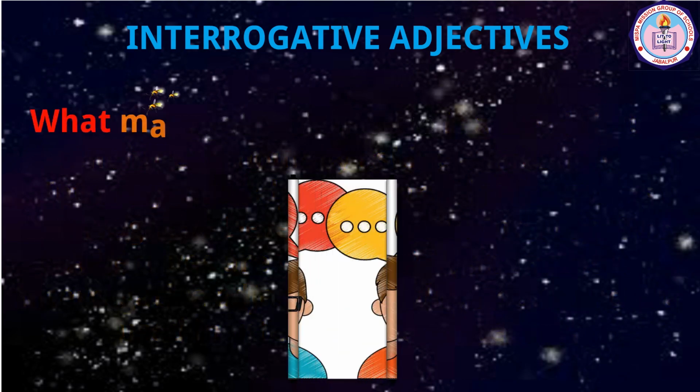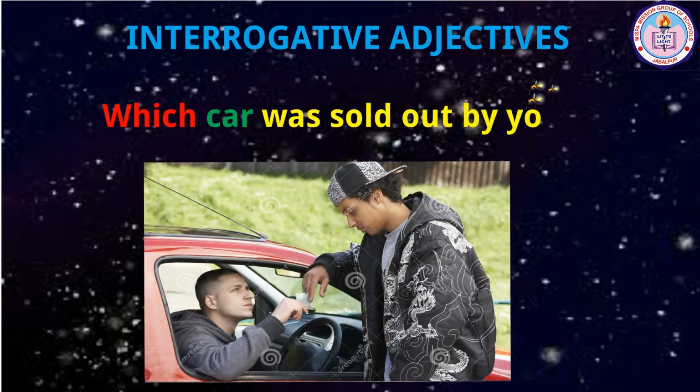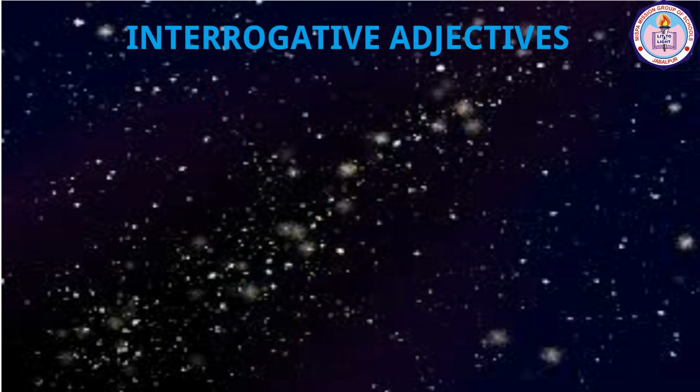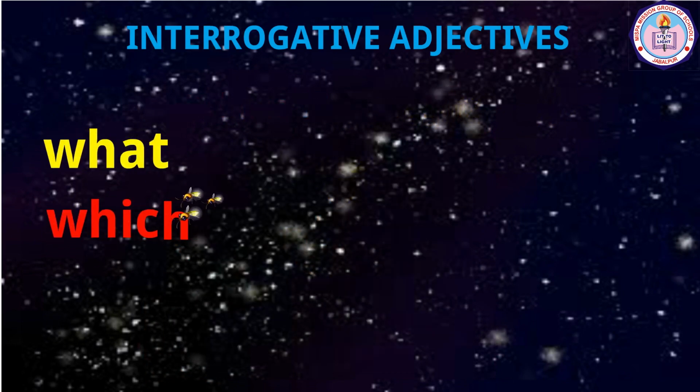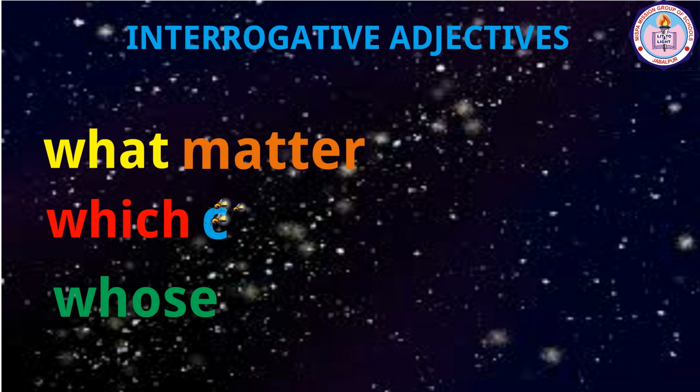For example, what matter was discussed between you? Which car was sold out by you? Whose idea was it? In these sentences, what, which, whose are the determiners acting as the adjectives of the nouns matter, car, and idea respectively.